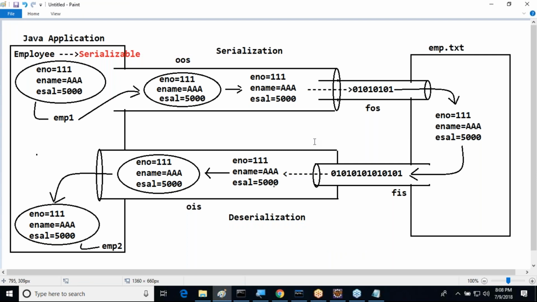Sir, all of you observe this one. Serialization and deserialization we completed clearly. In serialization, we separate the data from an object, which is performed by ObjectOutputStream. In deserialization, the data comes back, and on the basis of the data we create the object. That is called deserialization. That object we are able to read directly into the Java application. This is the total mechanism of serialization and deserialization. That's fine.